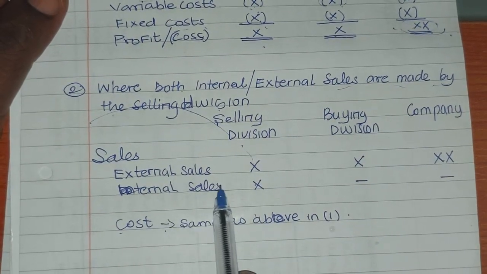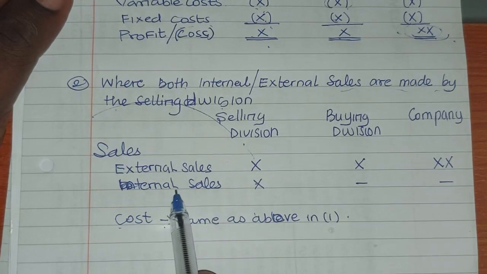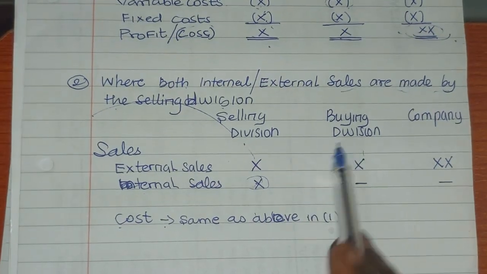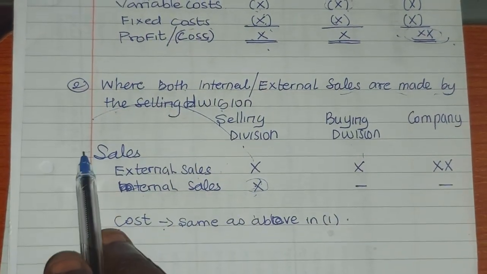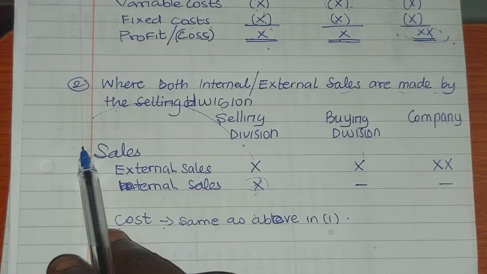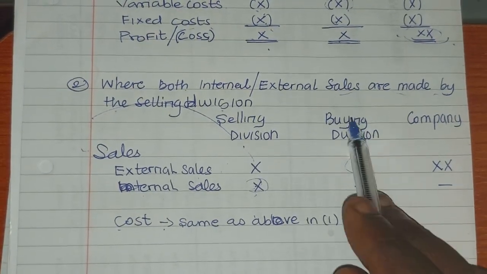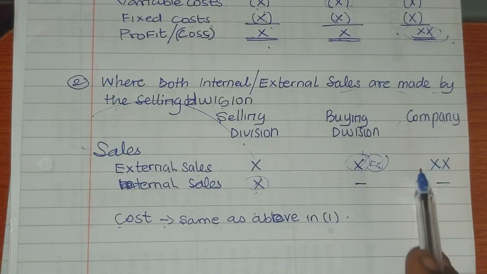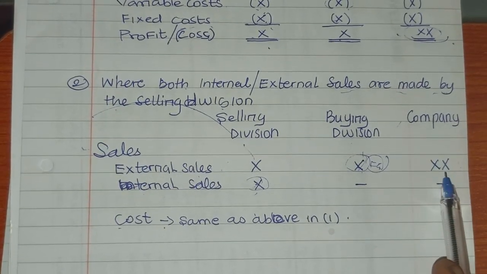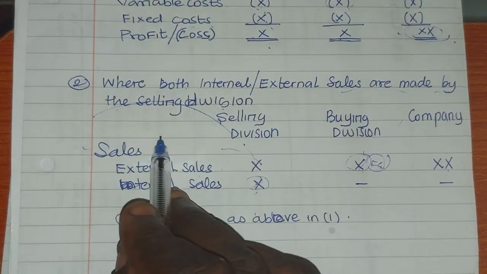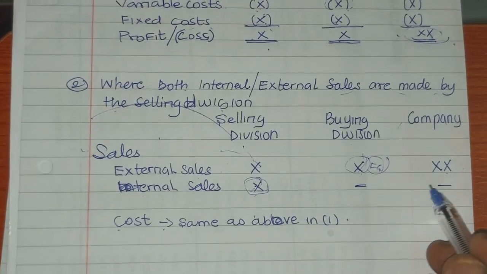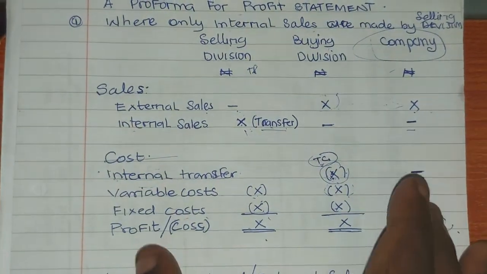Then, apart from external sales, the intermediate product is also sold to the internal division, okay? That is internal sales, then external sales for external buyers. Then this is the sales of the buying division of the finished goods. Then you add these two together, it forms the sales of the company. But this one is for external. Then the one for internal will be a dash here. Then it will be a dash for the company. Then the costs remain the same. The cost will be treated the same.